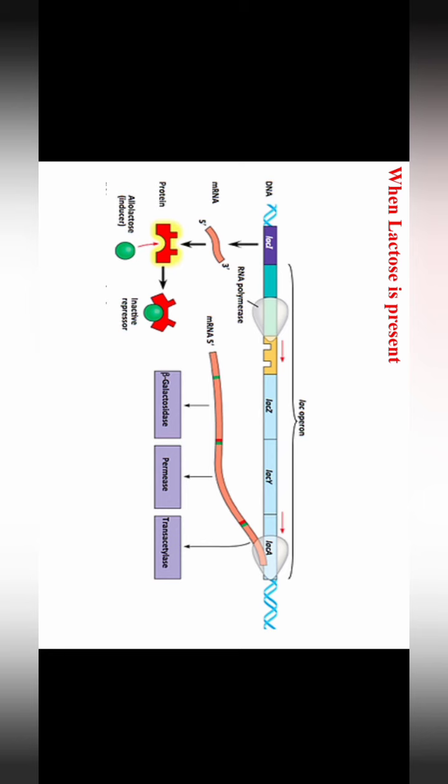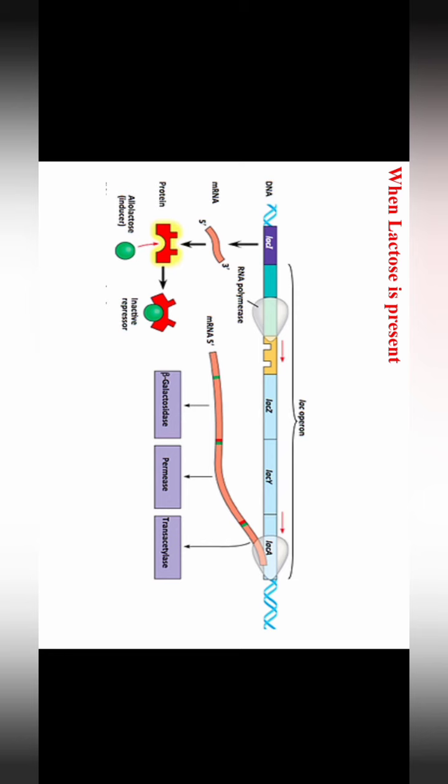Look at the repressor protein, the red structure is the repressor protein, and the inducer allolactose is the green dot. So when the repressor protein is inactivated by the green dot, the inducer, the repressor is not able to bind at the operator region.